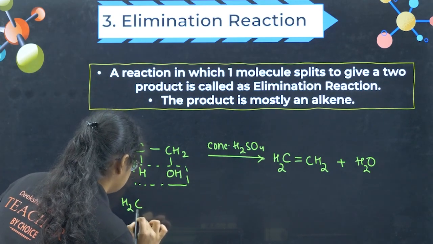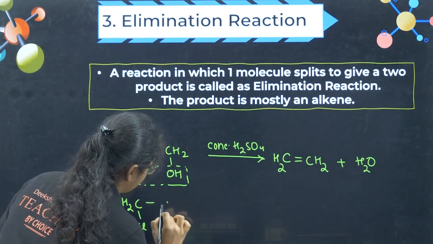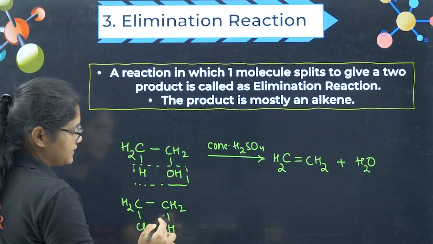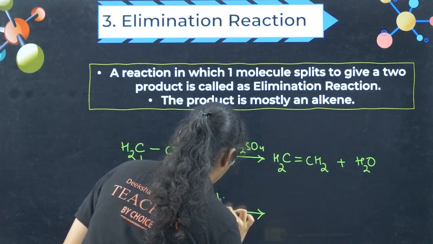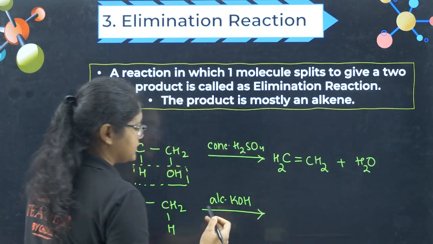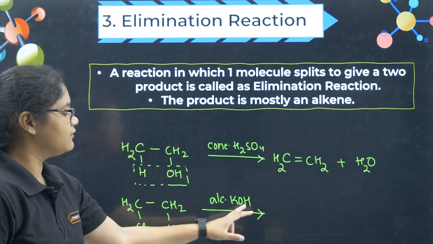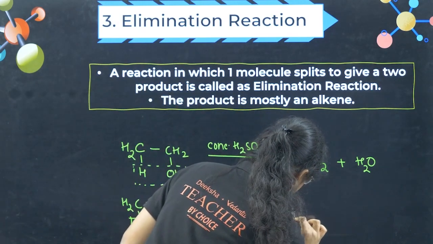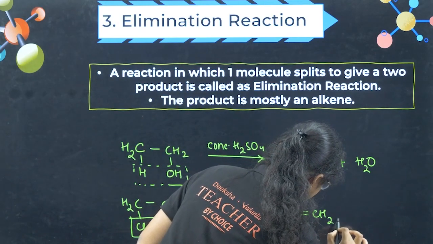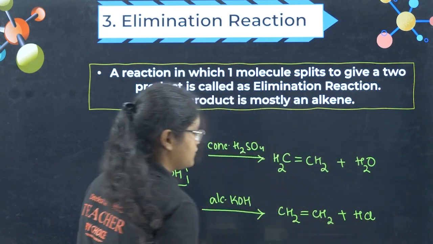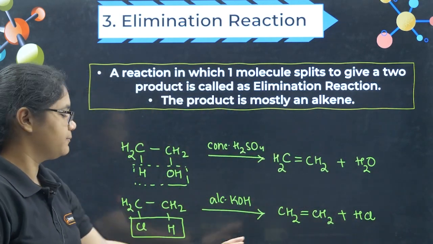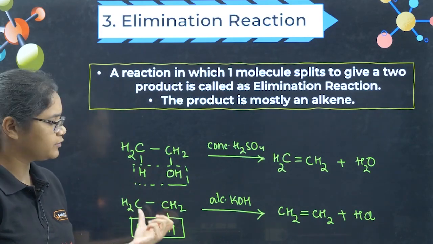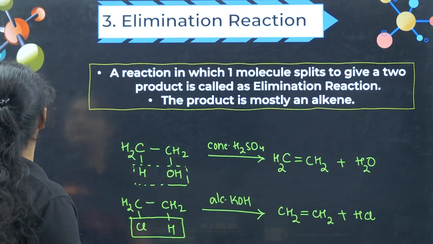If I have something like CH2Cl like this, and I want to remove this HX, you have to use the reagent alcoholic KOH. You will be studying this in detail, I am giving you some hint. If you use alcoholic KOH, this HCl will be removed and we will get a double bond here, plus HCl as the product, right? Now here also one rule you should follow. Here this is a symmetrical alkene, so removing is very easy.